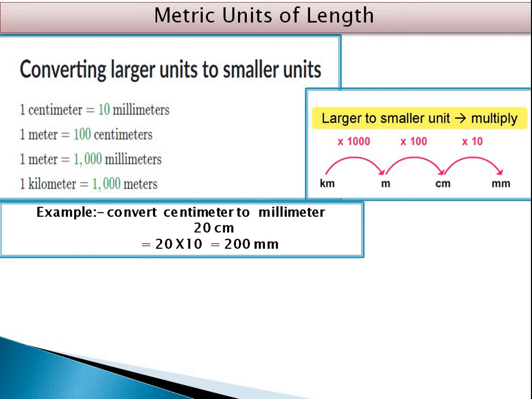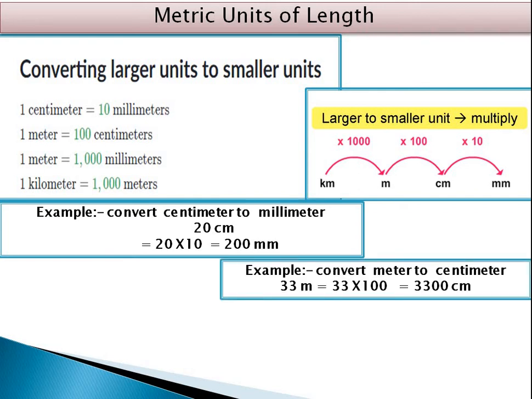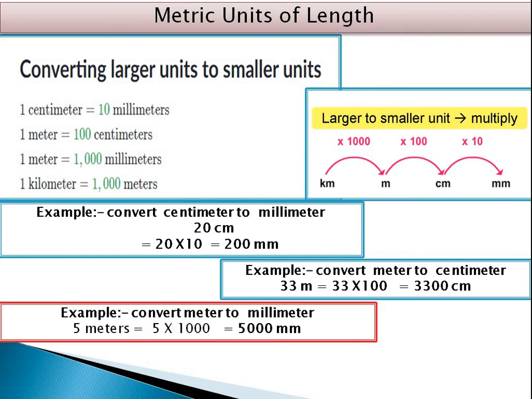These are some examples of unit conversion. If I want to convert 20 centimeter into millimeter, it is multiplied by 10. 20 into 10 is 200 mm. Then convert meter to centimeter. For example, 33 meter into centimeter is 33 into 100, which is 3300 centimeter.